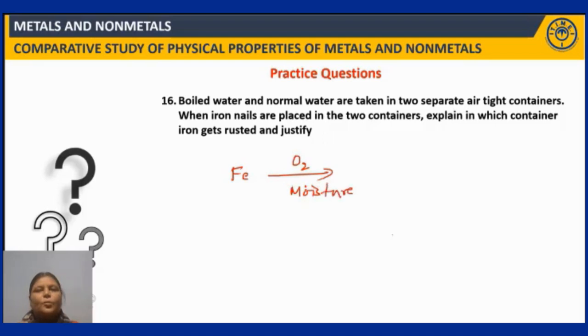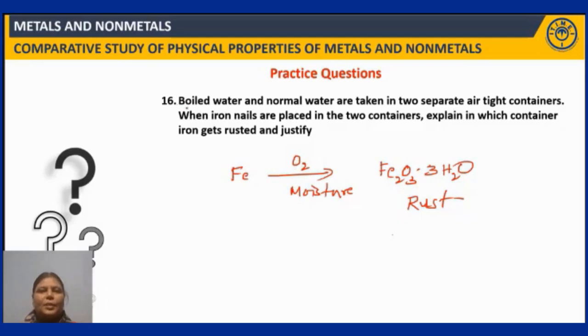So both should be present for iron to get corroded and form iron oxide, Fe2O3.xH2O. This is rust, a reddish brown flaky substance which gets deposited onto the iron. So these are the conditions for iron to get rusted.